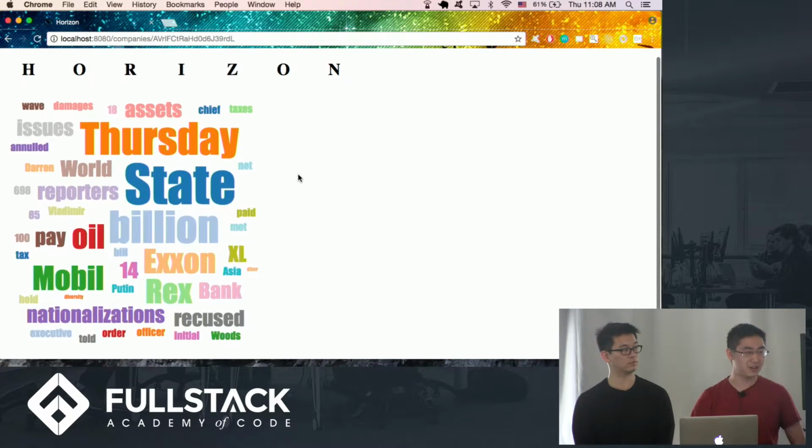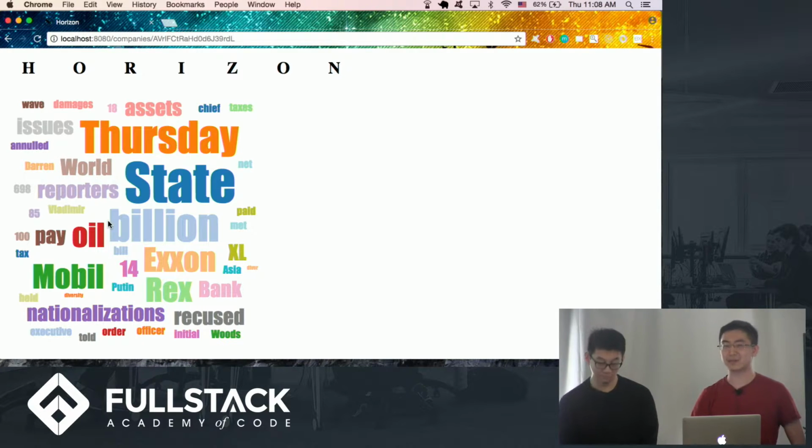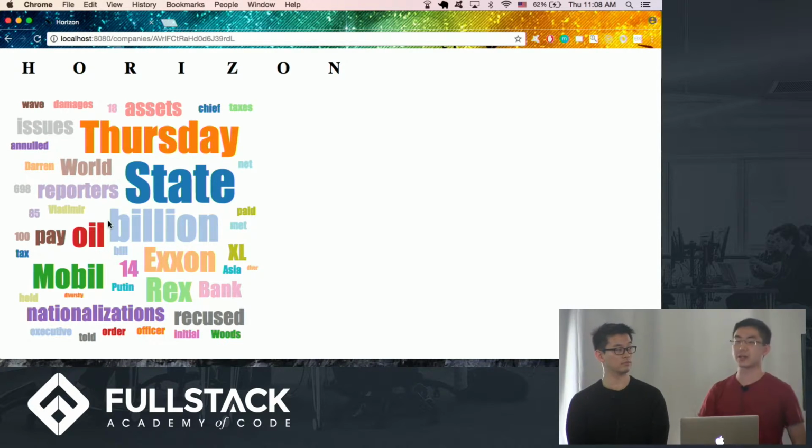ExxonMobil, similarly. Rex Tillerson, Vladimir. I know Vladimir Putin is on here somewhere. That seems to be a central theme of ExxonMobil nowadays. And so this idea where we can basically render what exactly is in the news onto this much more easy to read picture, we think that brings an entirely different view on news. But before we get into what we have to improve on our product, Jason will go a little bit into the backend, how exactly we did this.